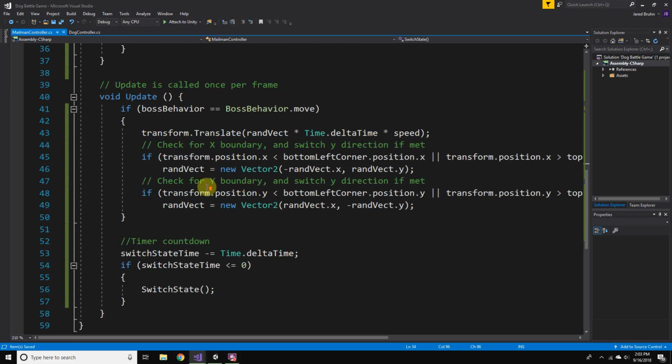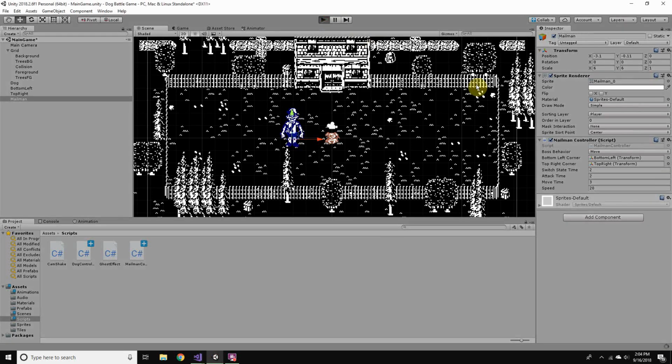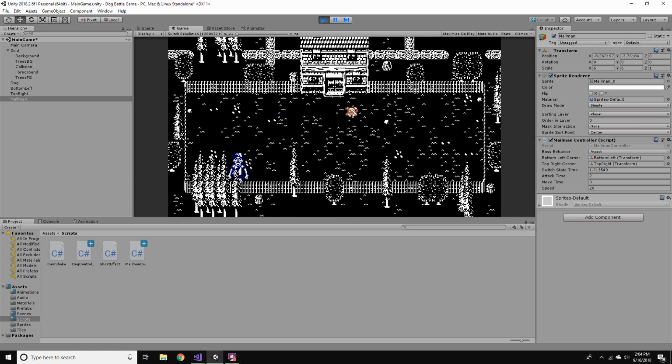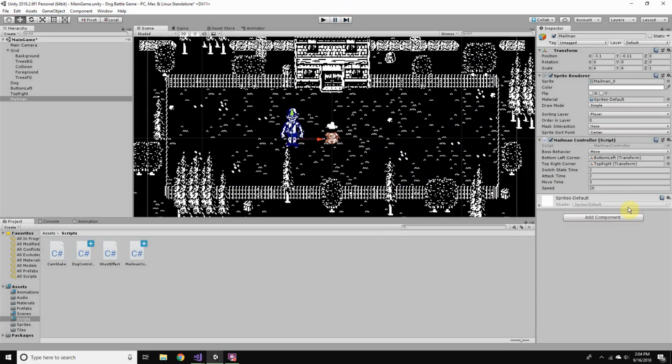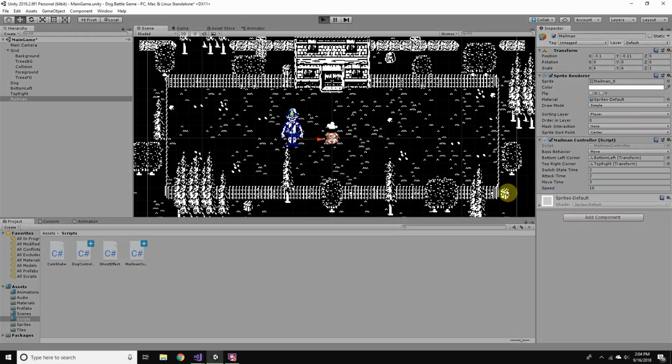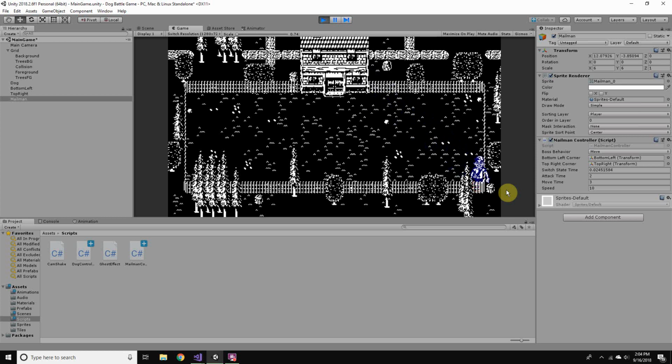So we save it, Control S, go back, and we should see him move at the same speed, and he's really fast. But he's consistently fast. So then we can just change the speed down to like 10 or something, and he will be better. Yeah, it kind of happens. He's getting kind of stuck.